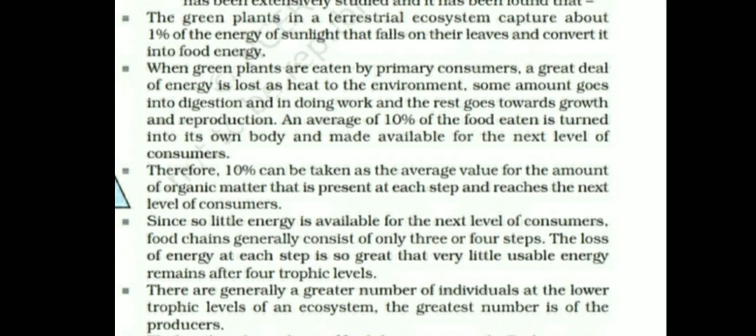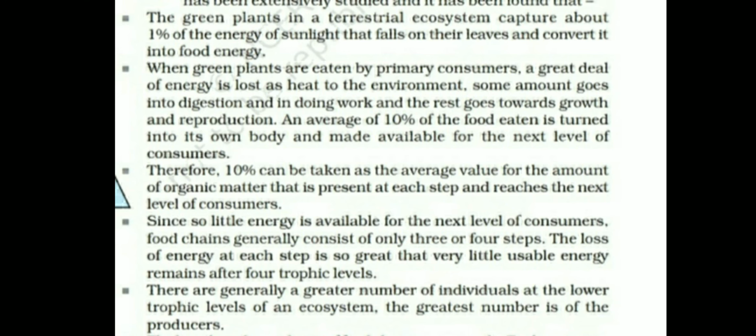Point number 2. When green plants are eaten by the primary consumer, a great deal of energy gets lost in the environment, and only some amount goes to the herbivore for digestion and doing work, and the rest goes toward growth and reproduction. So on average 10% of the food eaten is turned into own body and made available for the next trophic consumer.